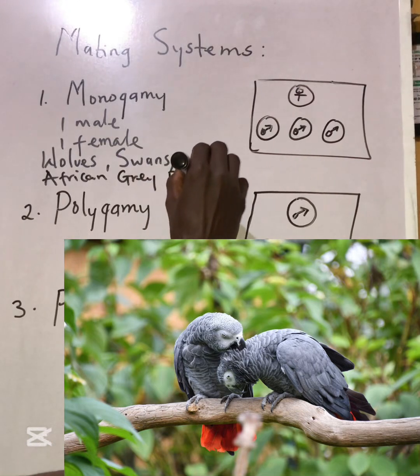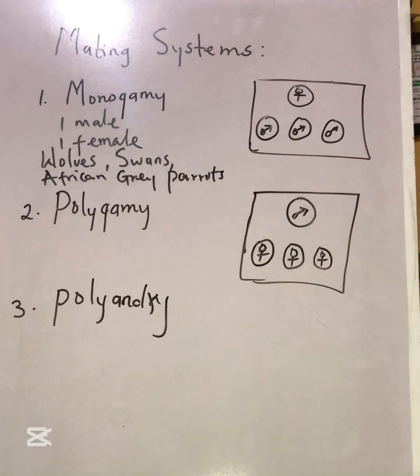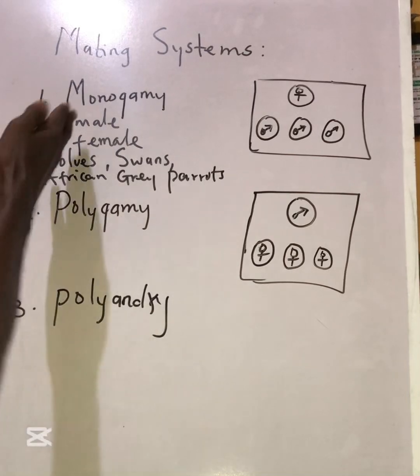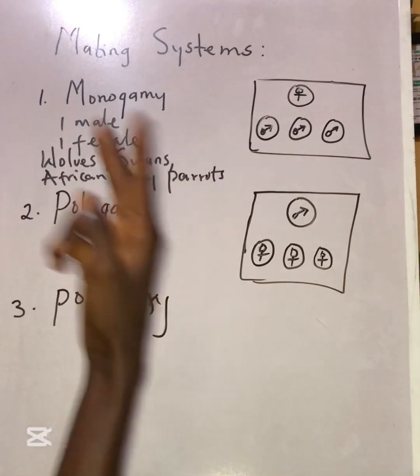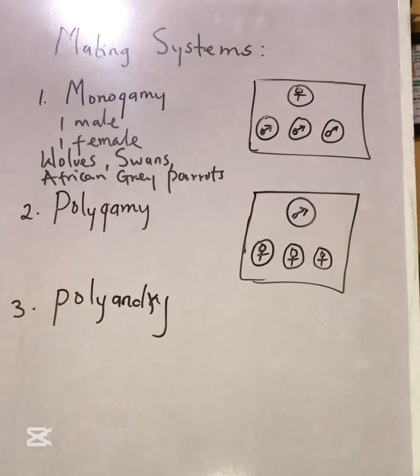So these are examples of organisms that exhibit monogamy. One male and one female individual come together to mate and, of course, to breed together.